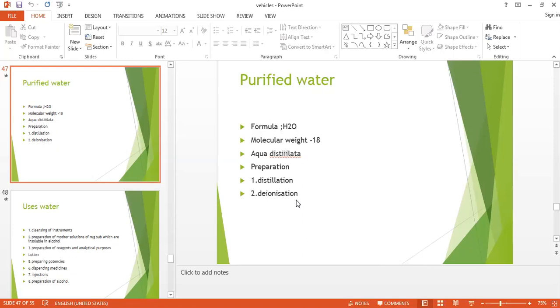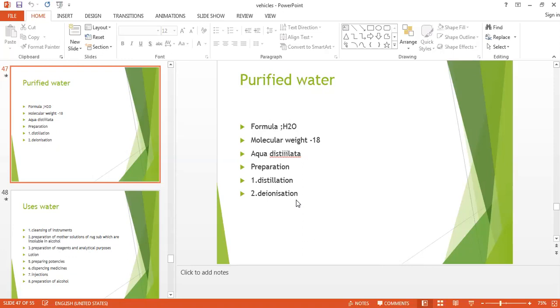The combined effect of passage of the impure water through the cation and anion exchanger in succession results in the production of pure water, practically free from ions. Such water is called mineralized or deionized water, and it is as good as the purified water, which is suitable for all purposes.